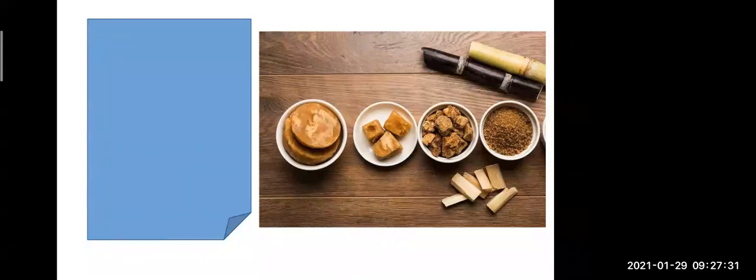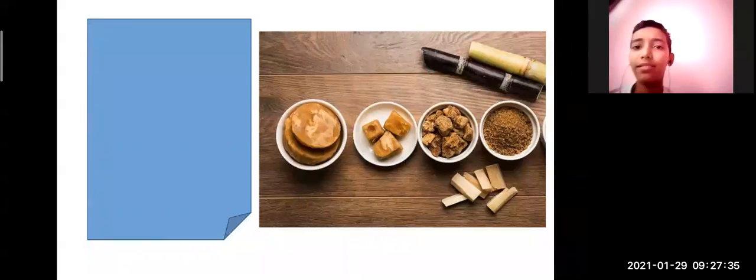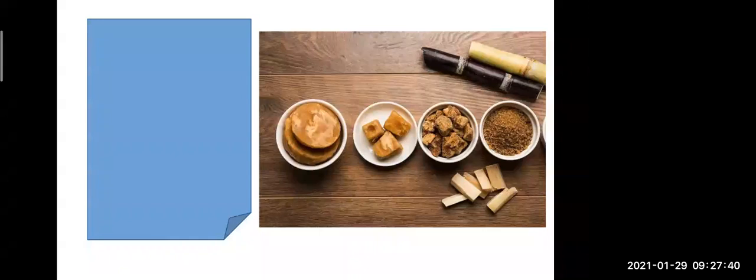हम लोग को कहाँ से मिलता है जैगरी और गुड़? Sugar cane से. We get jaggery from sugar cane. Yes, we get jaggery from the sugar cane. See, today in the market, if you go now, you get jaggery in various forms. You will get it in a round shape also. You get it in a small cube also, and you will get jaggery in a powder form also if you go in the market. So all this jaggery we are getting from the sugar cane.